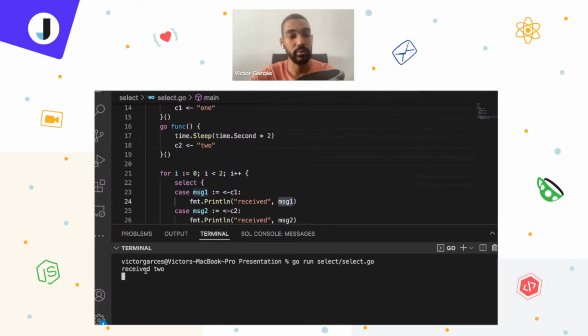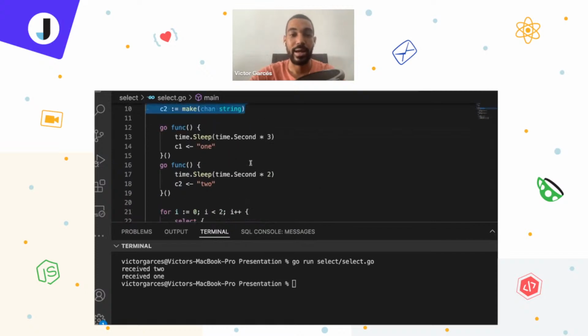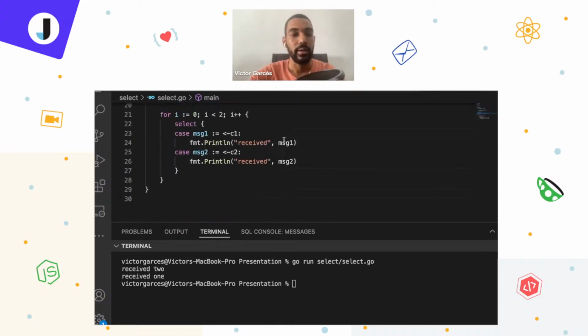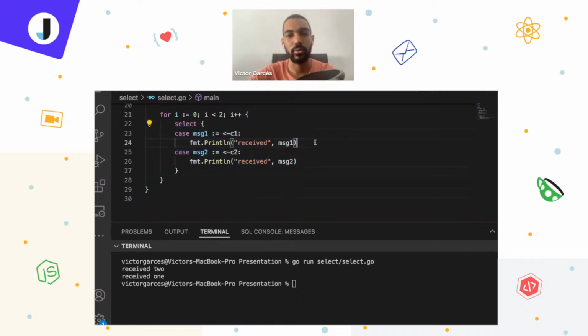Three seconds. Boop. And that's it. As you can see here, I was making use of two channels, and I had two Goroutines running at the same time, even though they have different implementations and are doing some logic. I can expect and wait for information from several Goroutines and several channels, and handle different operations and have different logic when I'm doing my work here. All thanks to this keyword that we have here, the select statement.